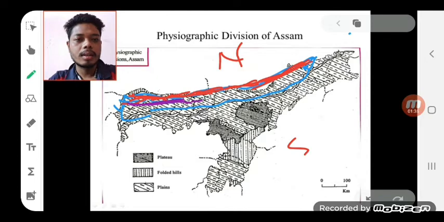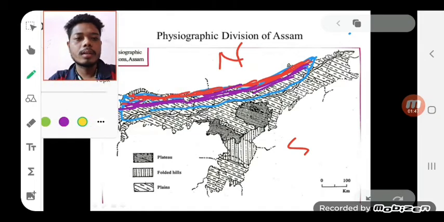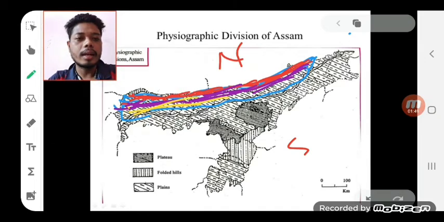Next, this purple color line shows the second region, which is called Tarai. And this yellow color line mainly shows the third region. The third part is called the plain region or fertile plain, and the fertile plain can also be divided into two parts, Bhangar and Khadar.